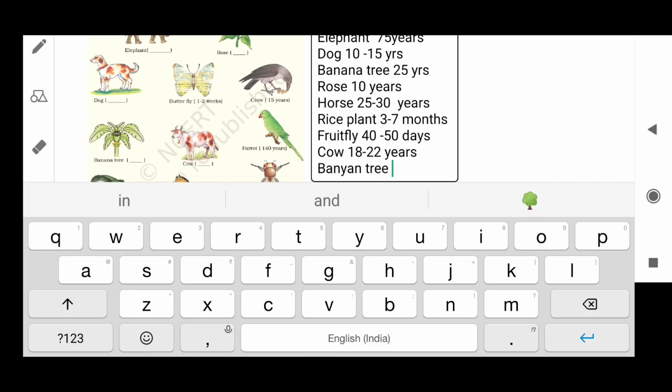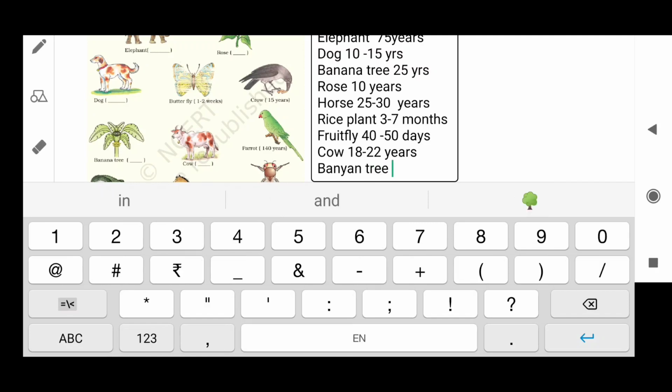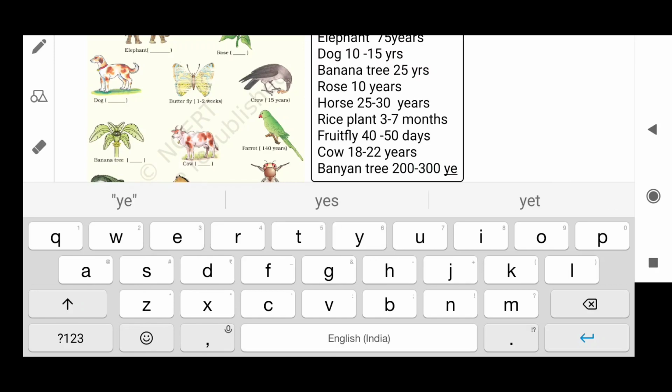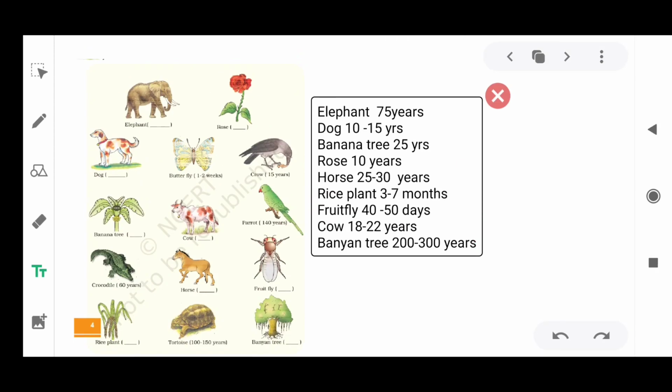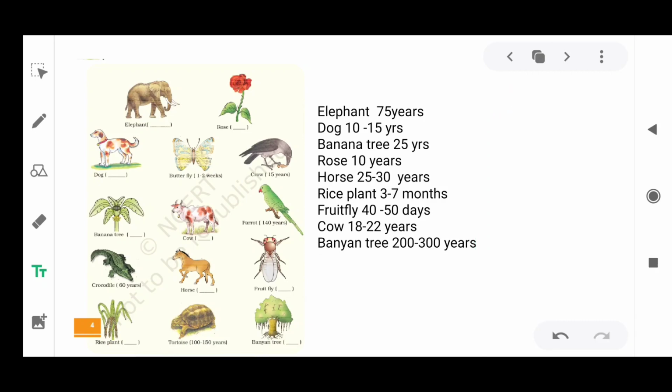A banyan tree can live for more than 200 to 300 years. So here we can see the lifespans of different organisms. Irrespective of their shape and size, the lifespan varies among organisms.